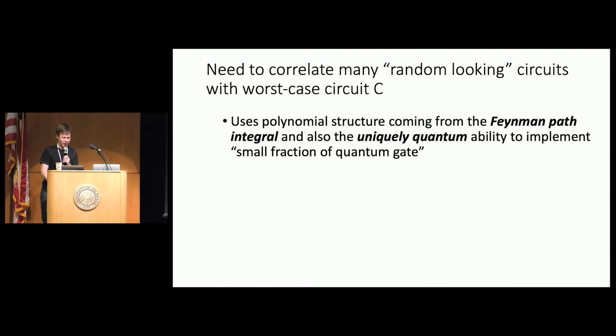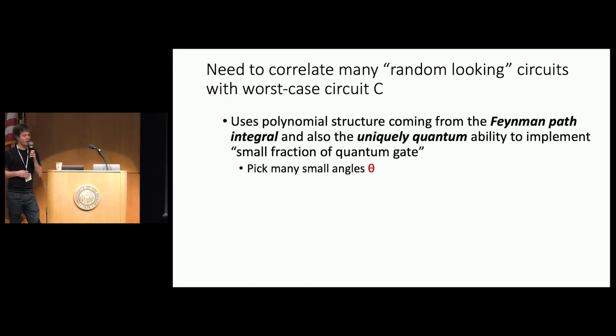And to do that, we're going to use two technical tools, which is the polynomial structure that comes from the Feynman path integral, and also the uniquely quantum ability to implement a tiny fraction of a quantum gate. This is something that we can't do classically, but we can do quantumly. It's pretty interesting. So let me just give you the vague idea about how this works.